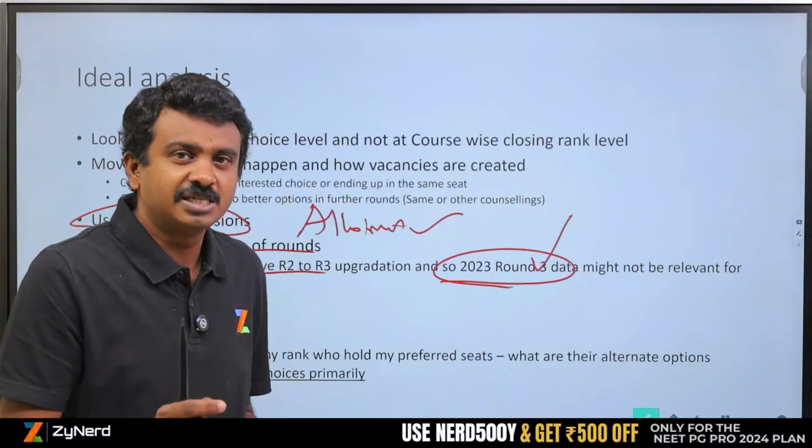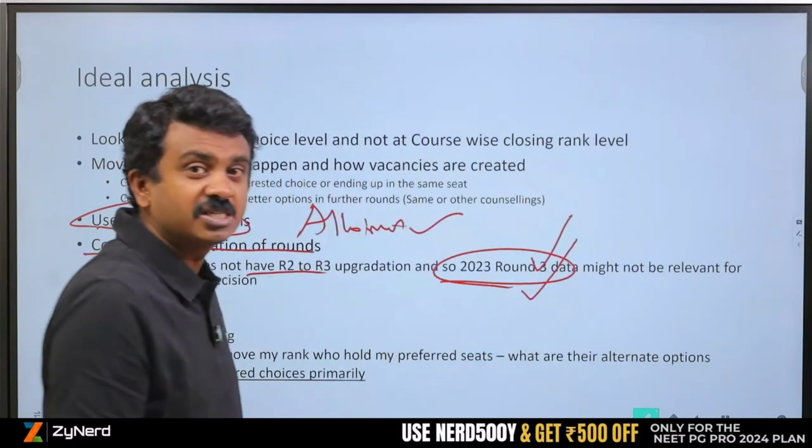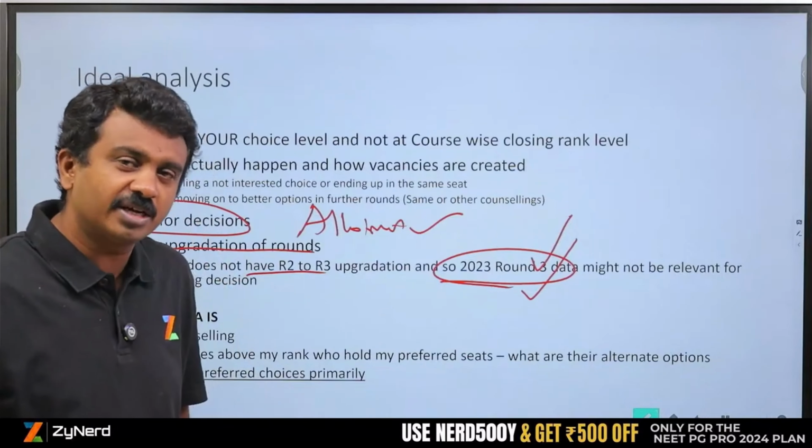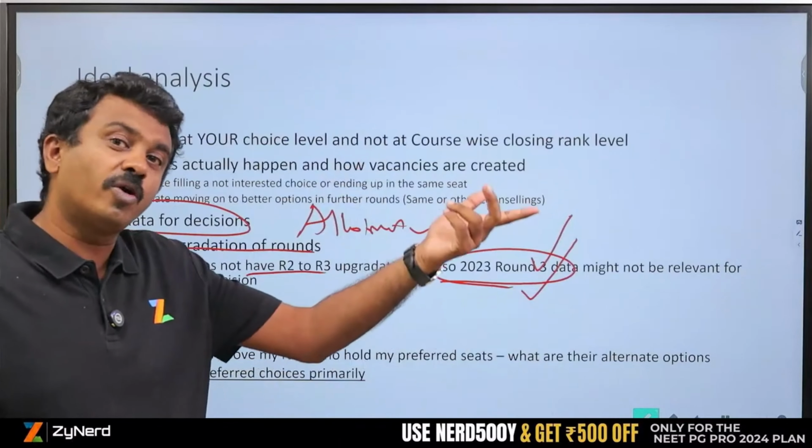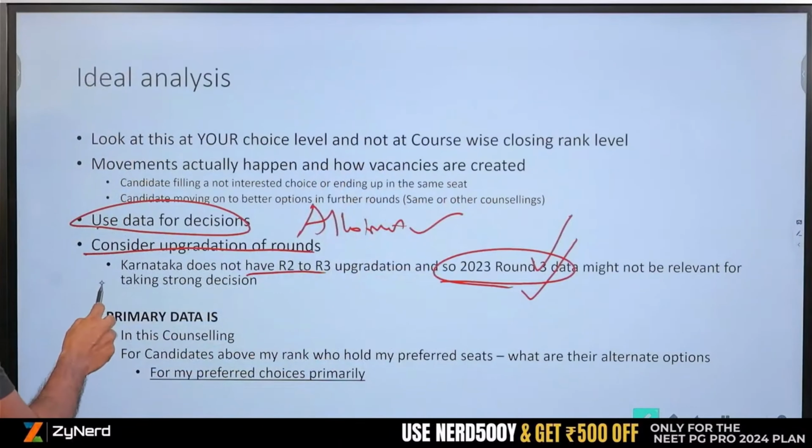That is a risk. Look at round 3, take the best decision, but if you want to take a risk, knowing the risk that if not for that particular seat you are going for the next year, then that is fine. Otherwise, take a strong decision based on the upgradable rounds.